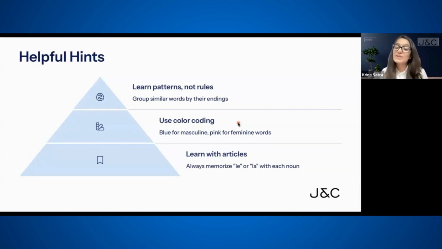Third one is try to learn it with the articles. What articles? That we are going to learn in the next session.